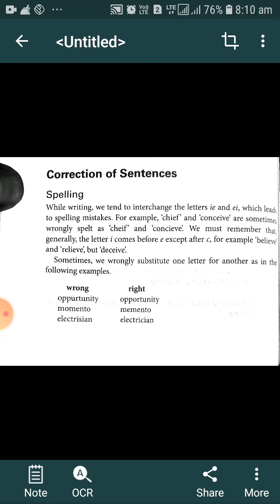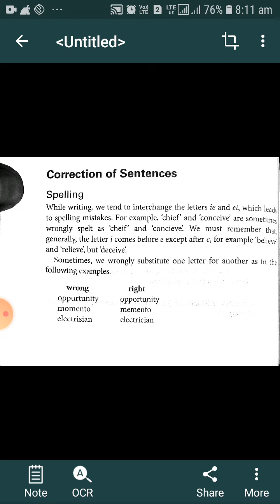I think this is the most important portion that we must go through while writing or composing any text. We should have a proper idea about spelling, vocabulary and grammar sense. That's why this is the most important portion that we have to discuss today.